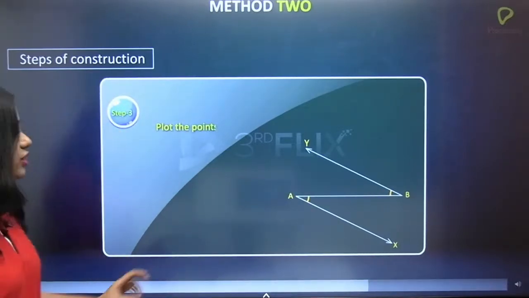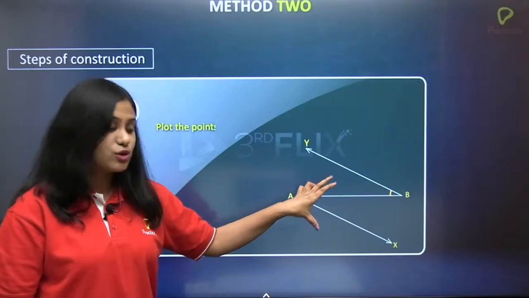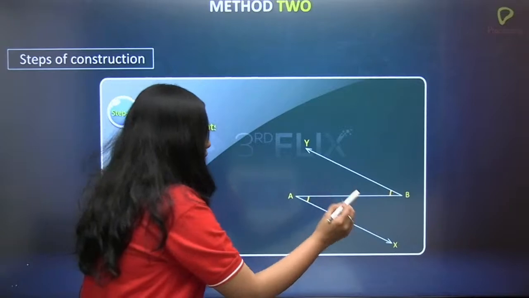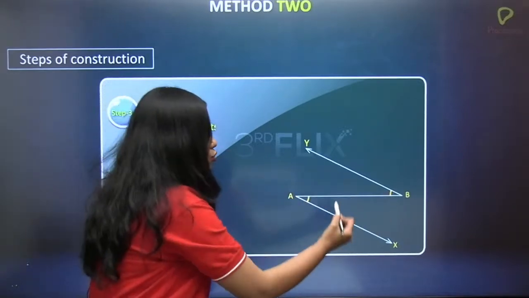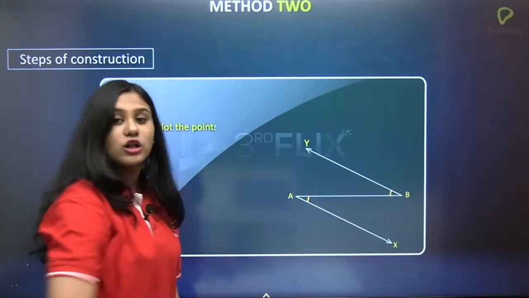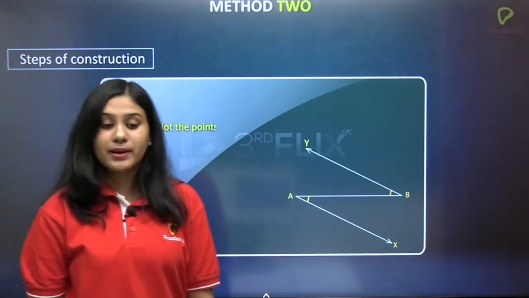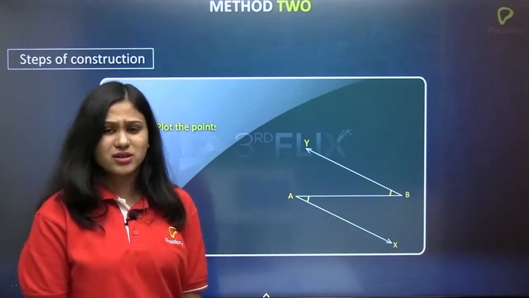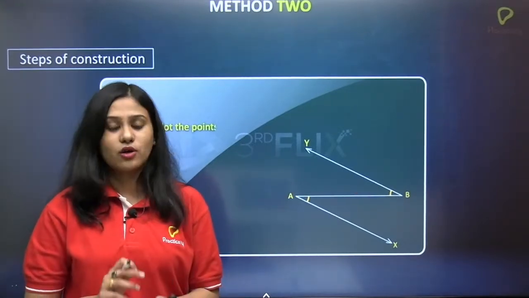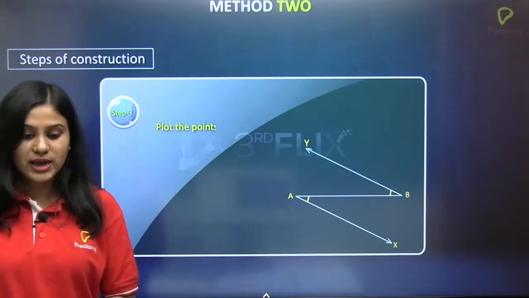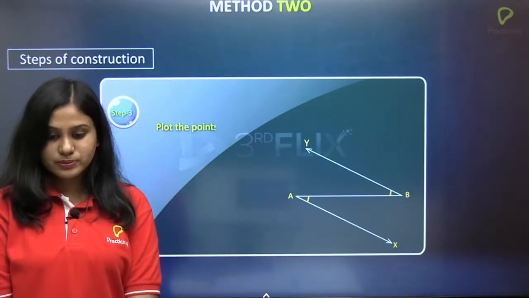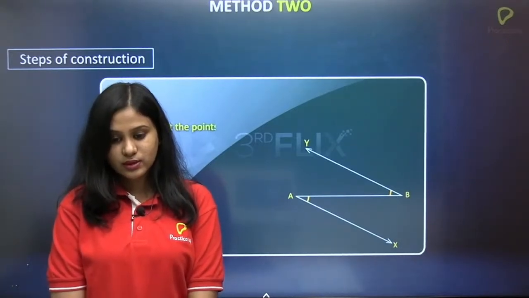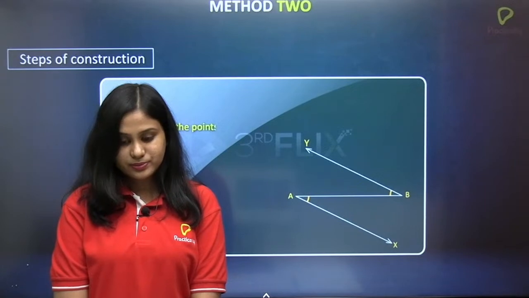Now tell me, which concept of parallel lines did we use here to construct this? If I say that angle YBA is equal to angle XAB and these two are parallel lines, what do we call these angles? Please comment the answer. Do we call them corresponding angles? Of course not. What angles do we call them?